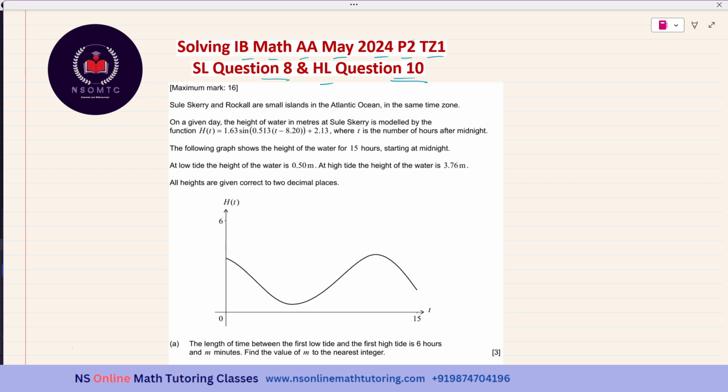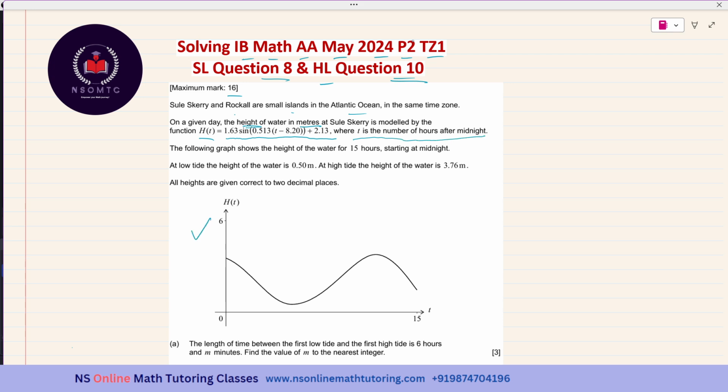The maximum mark is 16. It says Salisbury and Rockall are small islands in the Atlantic Ocean in the same time zone. On a given day, the height of water in meters at Salisbury is modeled by the function h(t) = 1.63 sin(0.513(t - 8.20)) + 2.13, where t is the number of hours after midnight.